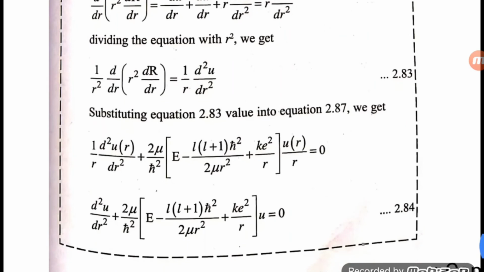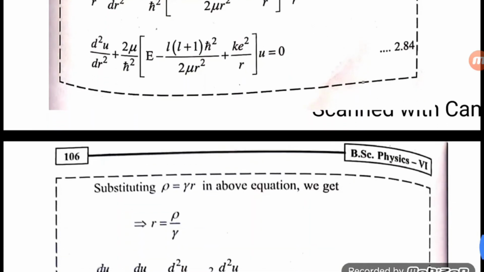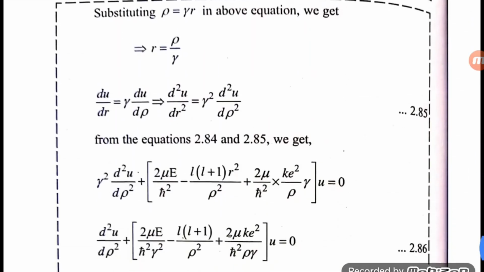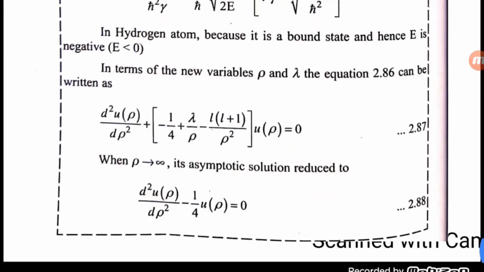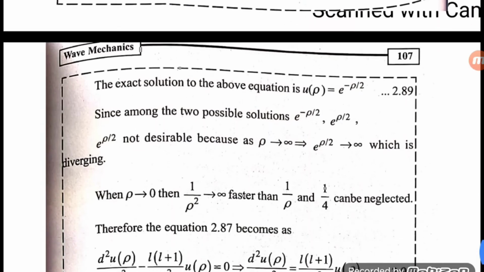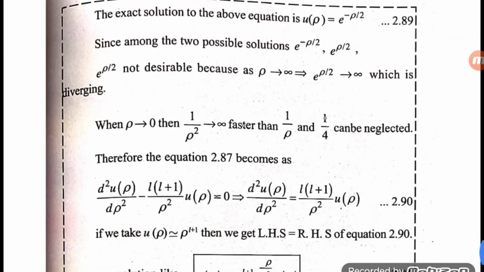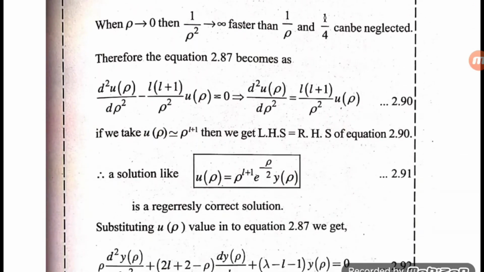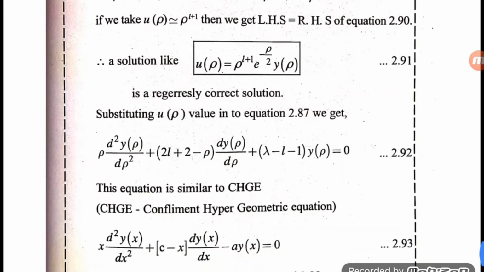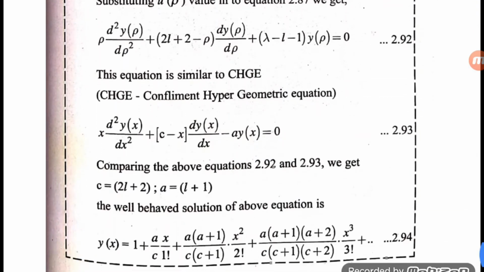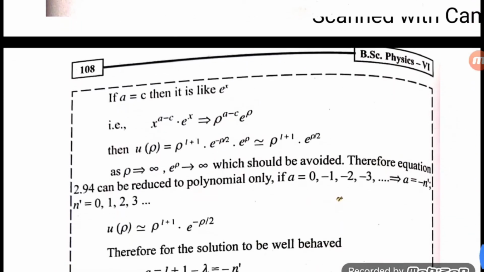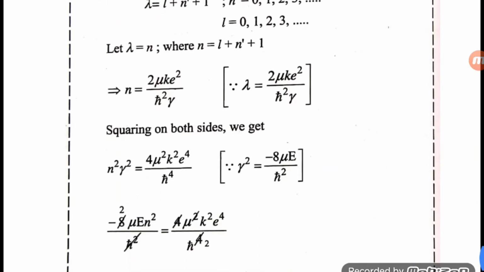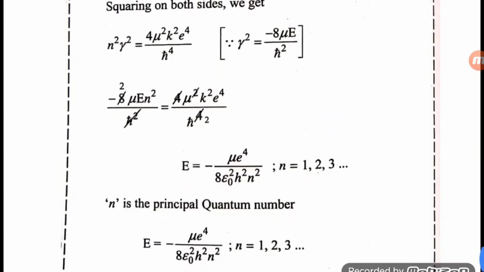So in the hydrogen atom we can give n equals 1 for the electron. By applying those values in this equation, we get the ground state energy level of the hydrogen atom by using the quantum mechanics Schrodinger wave equation. So this is an advantage of Schrodinger wave equation.